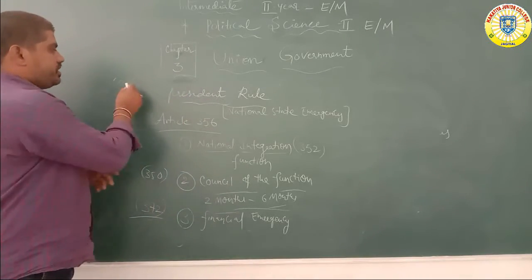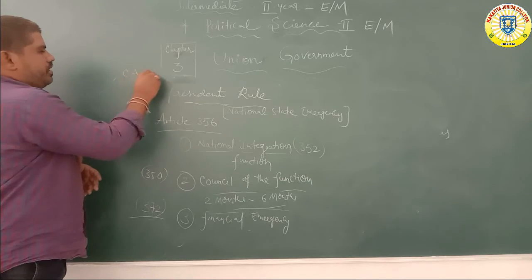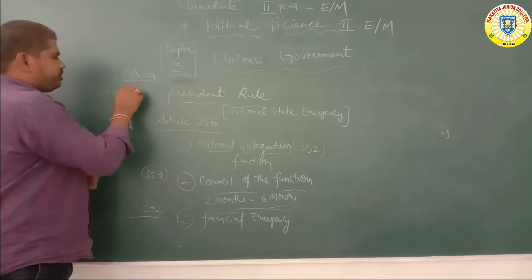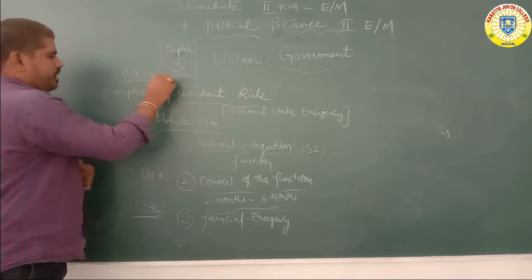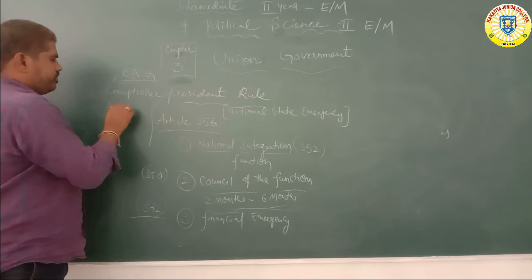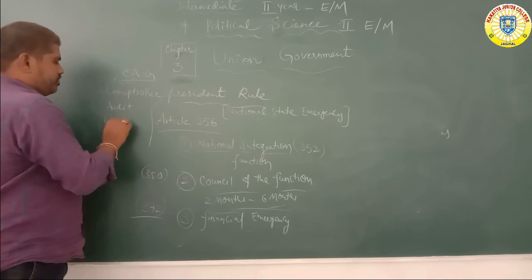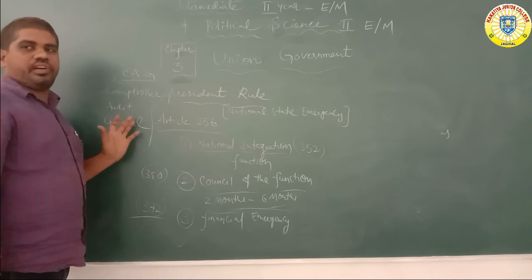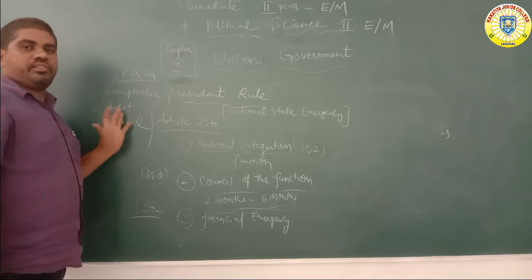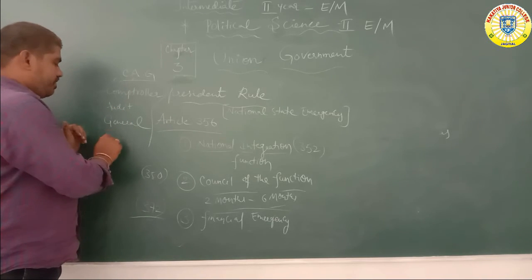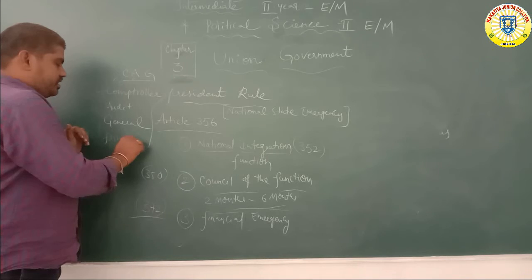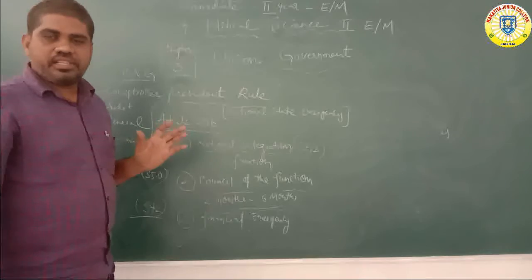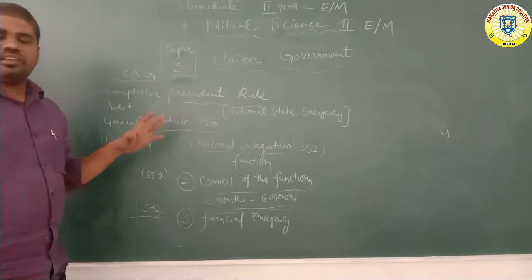CAG means Comptroller and Auditor General. This is the main financial matter. Financial issues about salaries and pension schemes are under the control of the CAG.